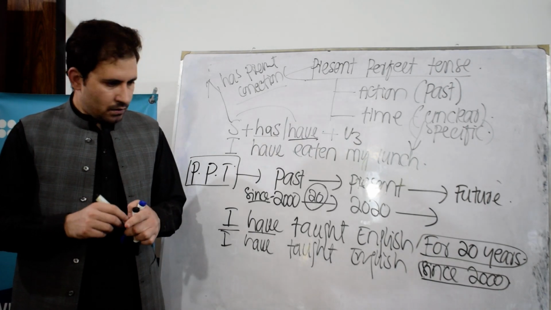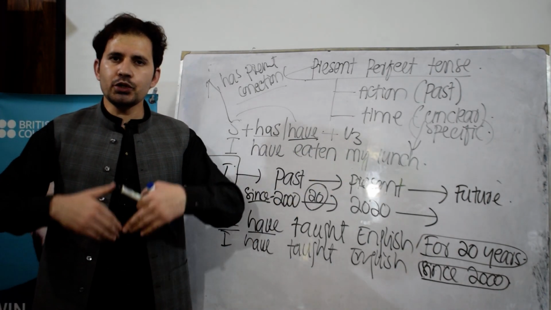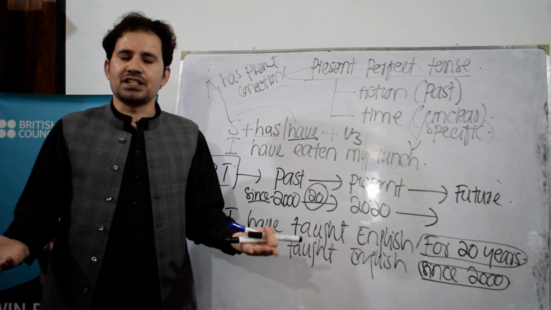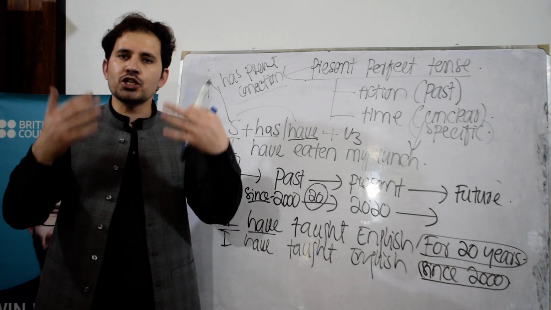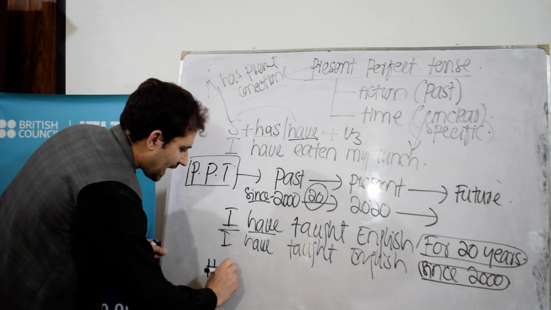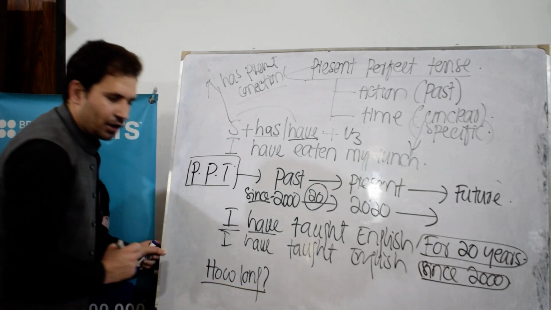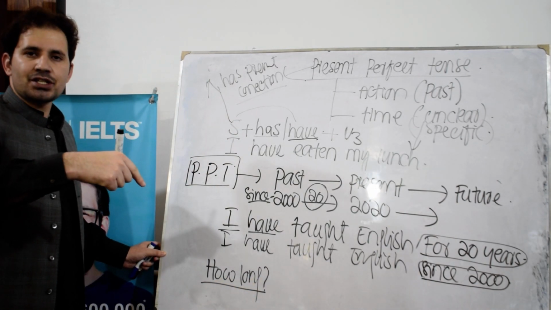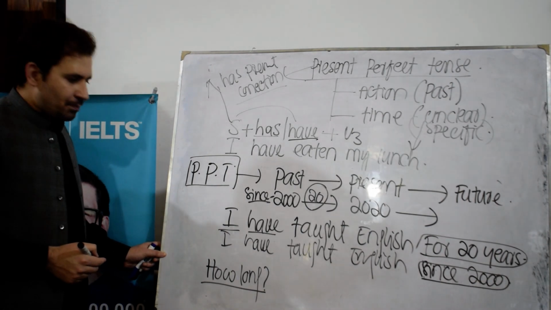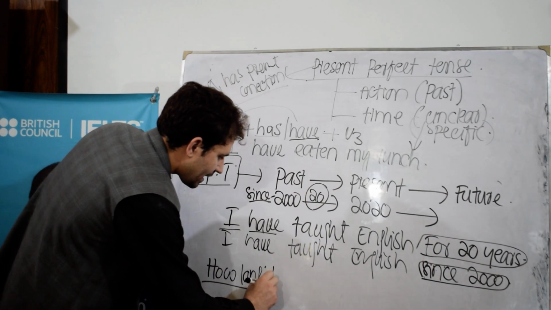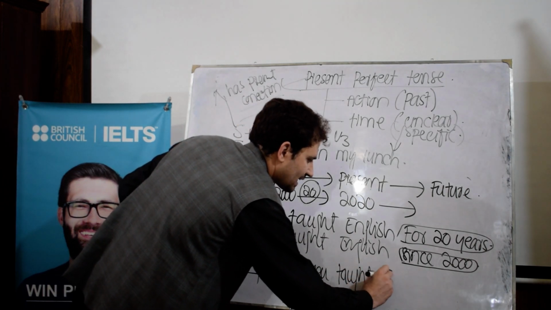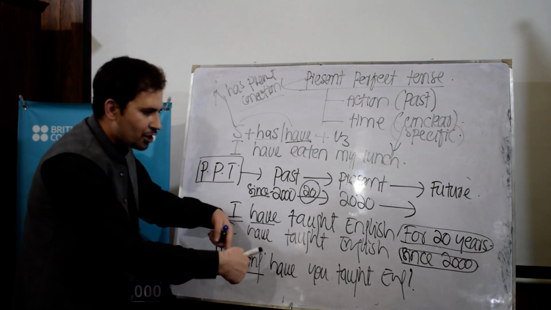Most of the time, somebody can ask you a question about your activity, what sort of activity you are performing. For example, he can ask you questions for this type of examples with how long. You can use present perfect tense to ask about somebody's life experience. For example, I can say, how long have you taught English? How long have you taught English?